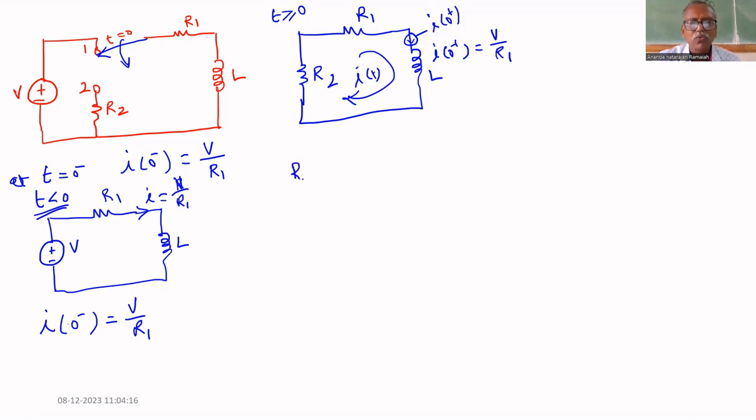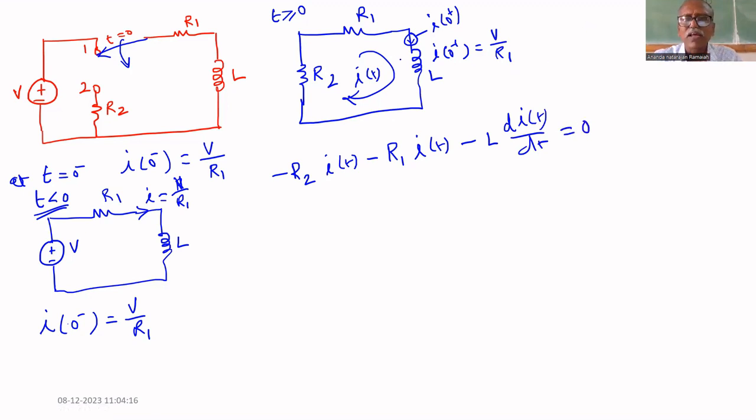What is the voltage across R2? Minus R2 i of t. Why minus? We are traveling along the current direction. Minus R1 i of t minus L di of t by dt equal to 0. While writing in the time domain, we won't consider the initial condition. After taking the Laplace transform only, we will consider the initial conditions. Before that, let us change the sign, because all are minus, we'll make it plus.